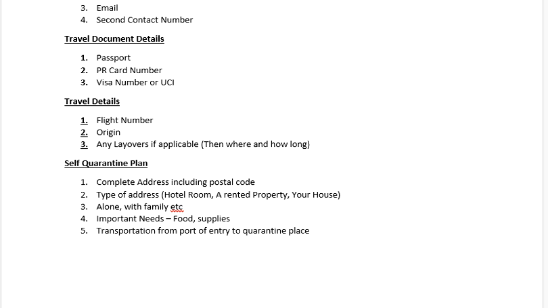Now these are the sample details they may ask you, and you have to convince them. But based on individual circumstances, they may ask more questions. For example, if you are going to quarantine with a family, they will ask if there are senior people, kids, anything. Immigration officers have every right to make sure that you meet the criteria.